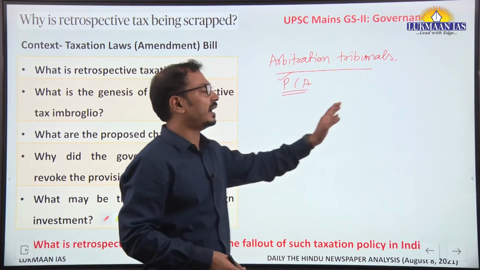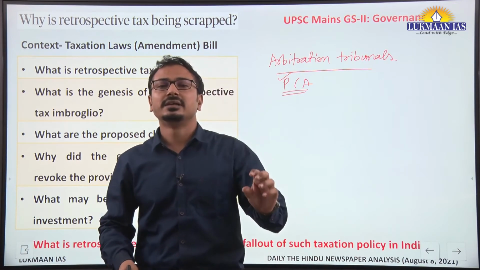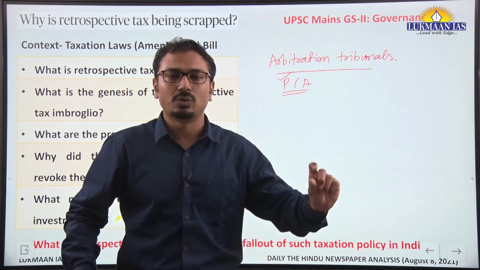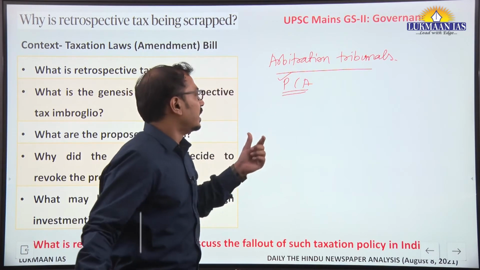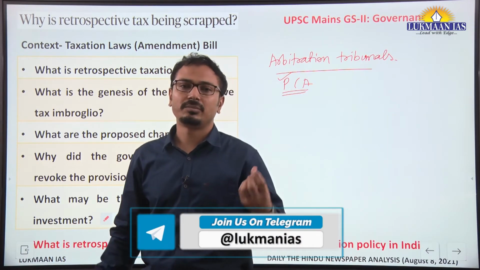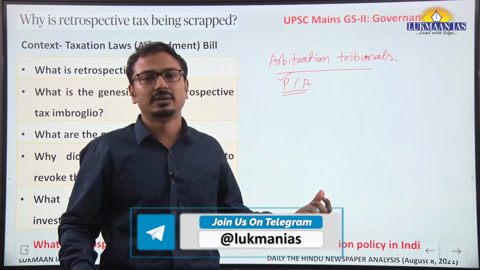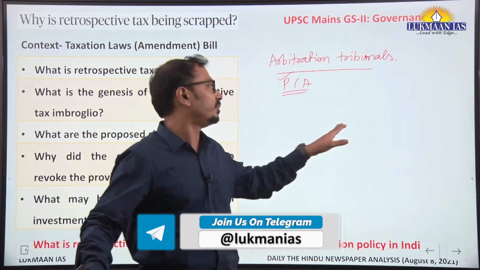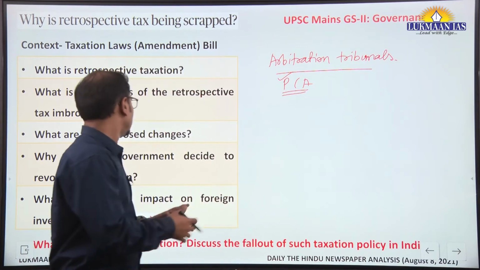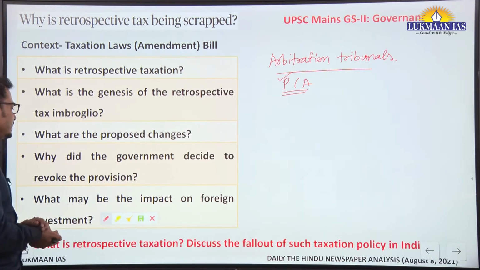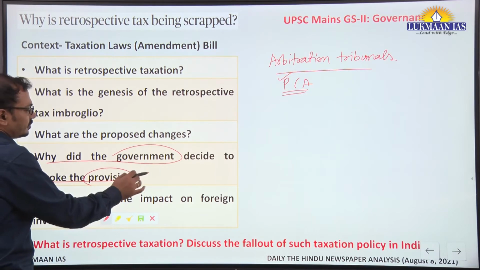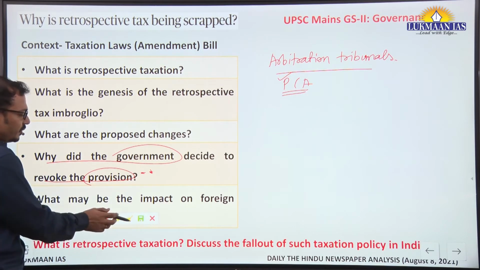Recently, Cairn Energy had filed many complaints and litigation in the courts of the US, France and Canada, to seize the property of the Indian government in those countries. Recently even the French court allowed that. So after such decisions, the government decided to revoke the provision.